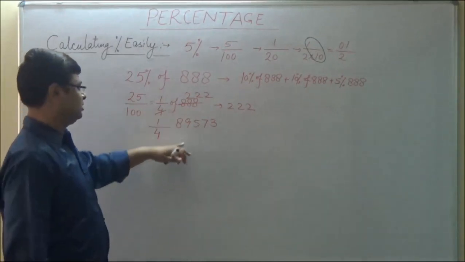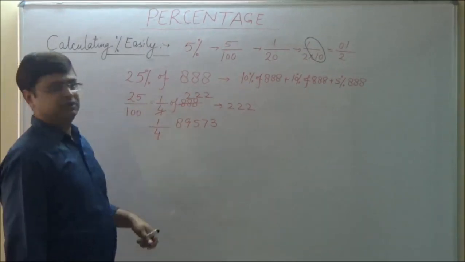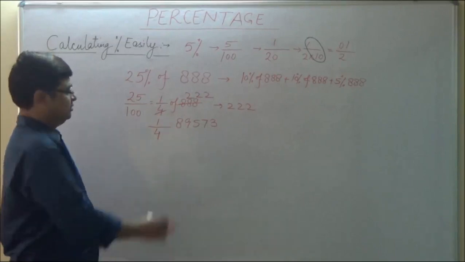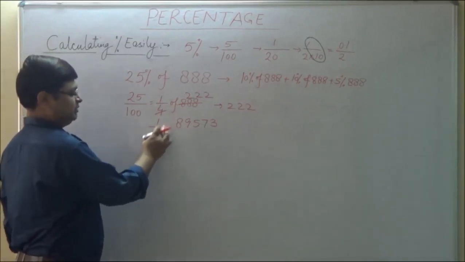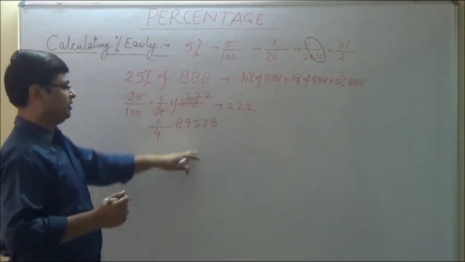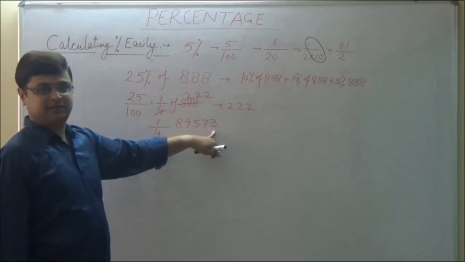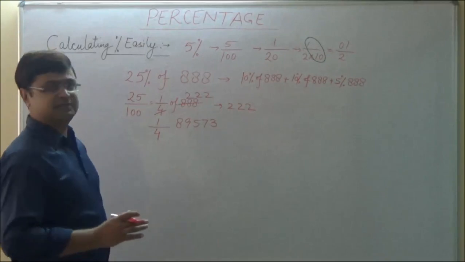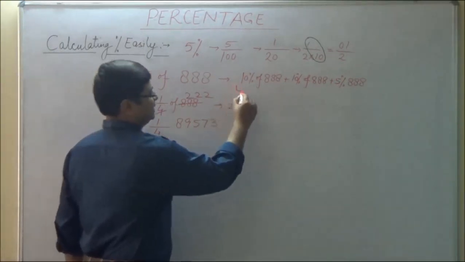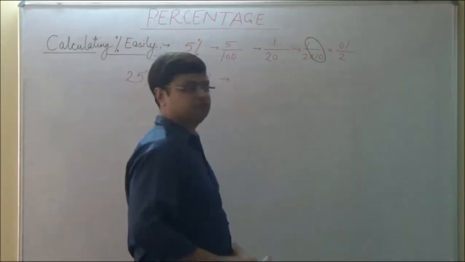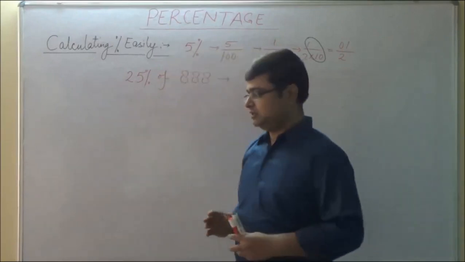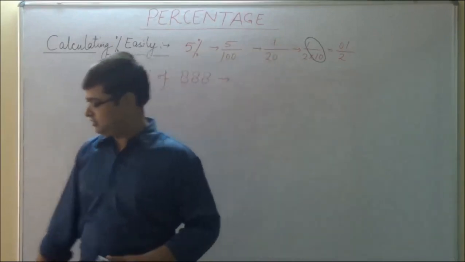If you have to find out the 25% of this number, this will not be an easy task by dividing it by 4, because we are having the last digit sets 7 and 3, which are not directly divisible by 4. So you can attempt this question by this method. So what we understand, 25% of a number is 1/4 of that number.